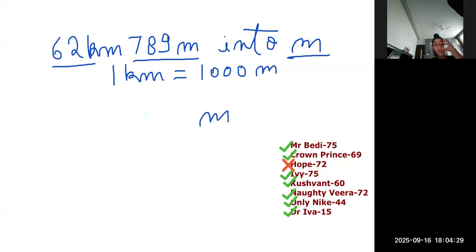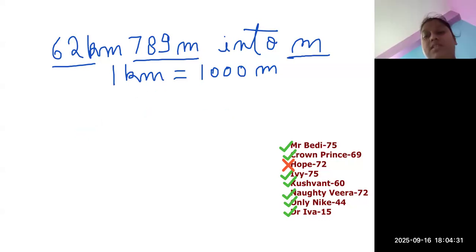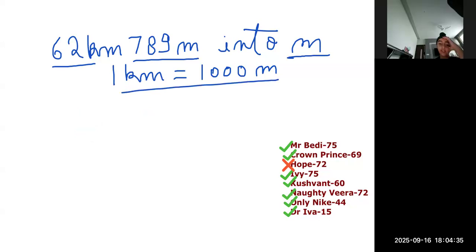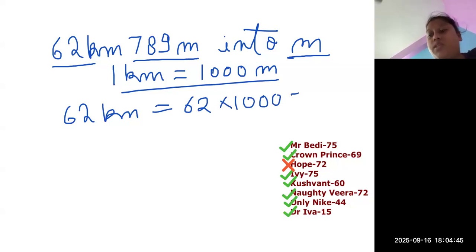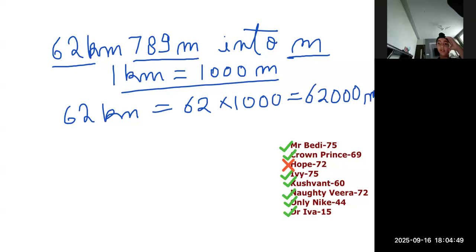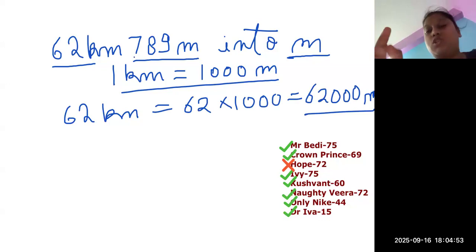My conversion unit is 1 kilometer is equal to 1000 meters. So 62 kilometer is equal to 62 into 1000, which is going to become 62,000 meters.